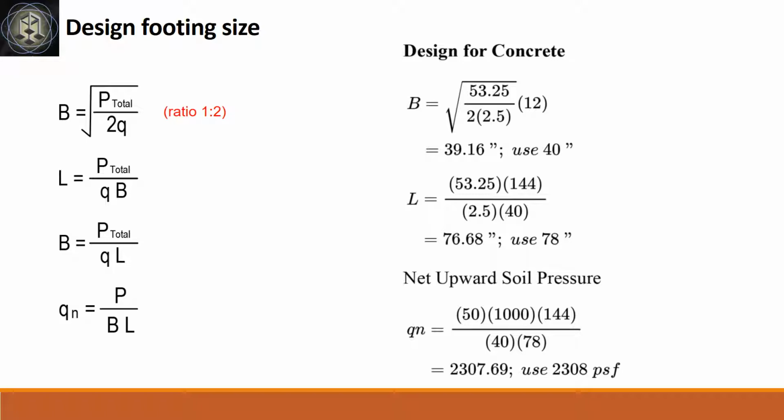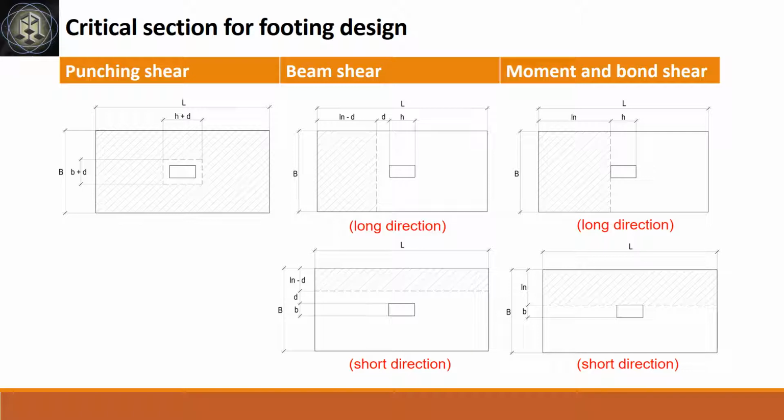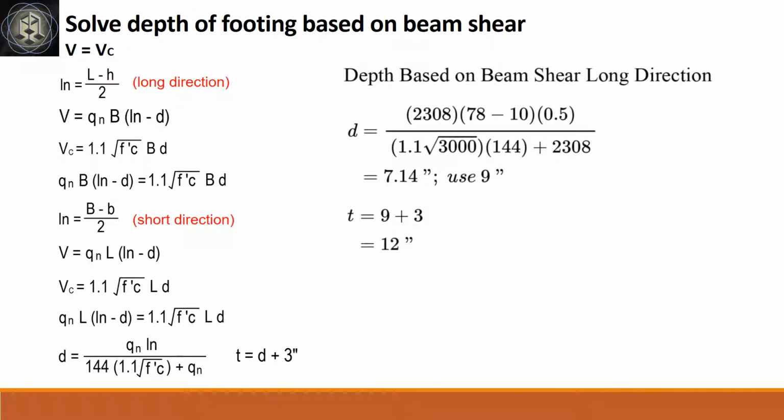Given the total load of 53.25 kips and soil bearing capacity of 2500 psf, the size of footing is 40 inches by 78 inches. The net soil pressure is 2308 psf. Critical sections for punching shear, beam shears, moment and bond shear. In this example, depth based on beam shear at long direction governs over short direction and punching shear, at which the effective depth is 7.14 inches, round up to 9 inches. Add 3 inches cover for 12 inches total depth.